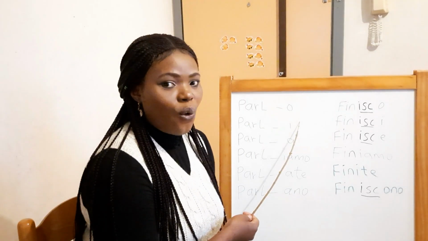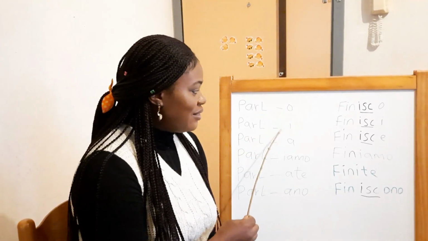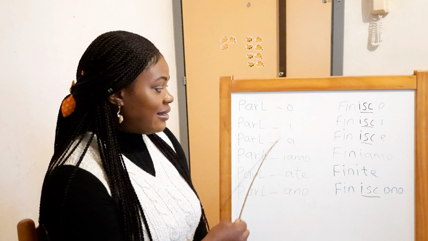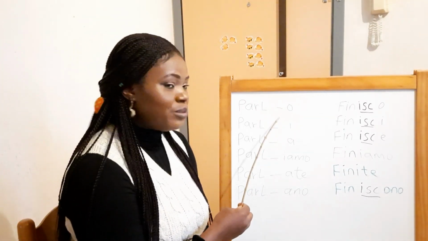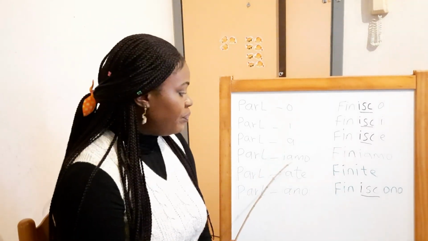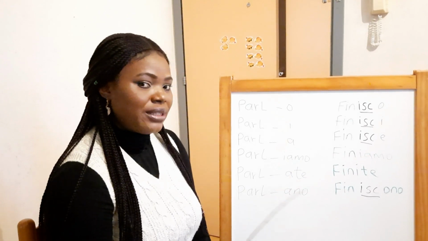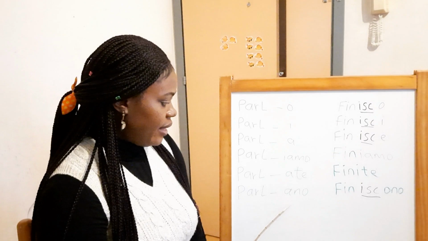Io parlo, I speak. Tu parli. You see what we are going to add? Remove the are and add these endings to show whether you are talking about first person singular, second person singular, third person singular, first person plural, second person plural, or third person plural. This is how you know them.